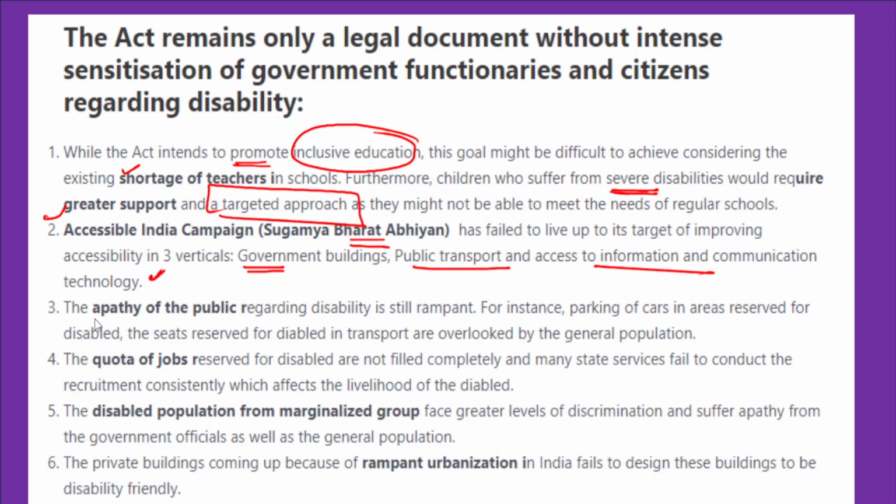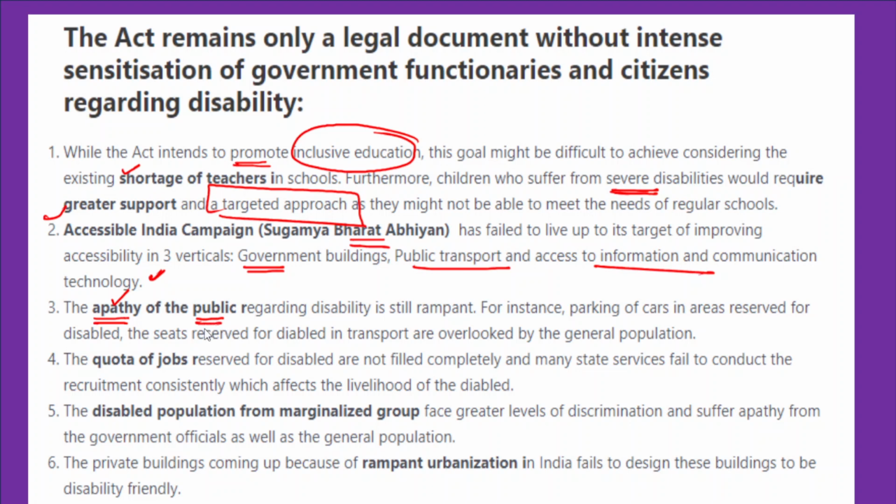Thirdly, there was a widespread apathy among the public servants with respect to the disabled people. For example, they approached the government servants for social welfare schemes, welfare benefits, and even pensions. However, there was a widespread apathy among these public servants towards the disabled people. For instance, the public servants or public functionaries themselves show discrimination towards these disabled individuals. And apart from that, there's also an apathy on the part of the public.